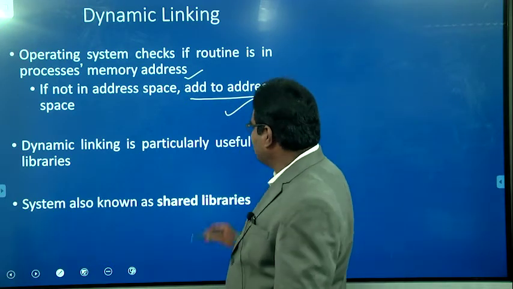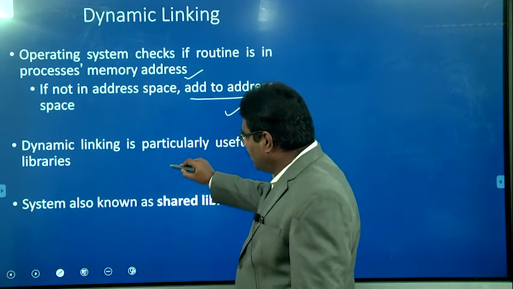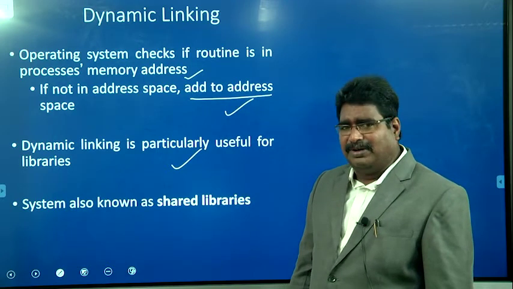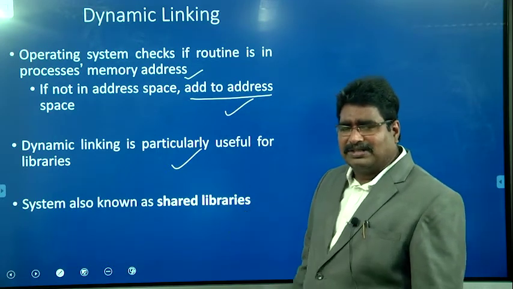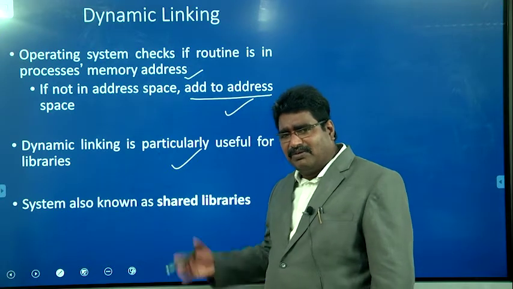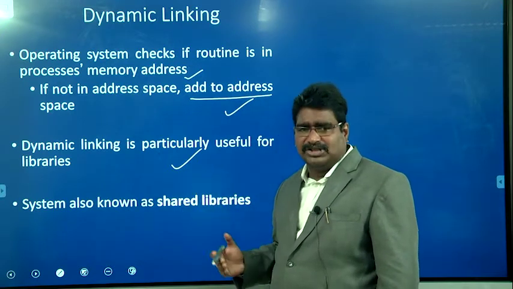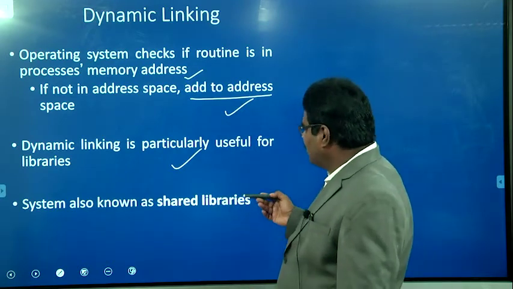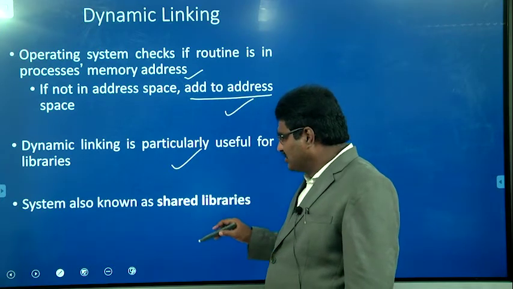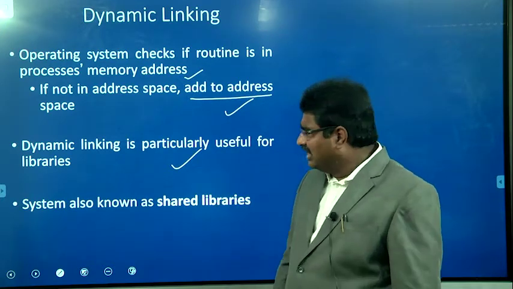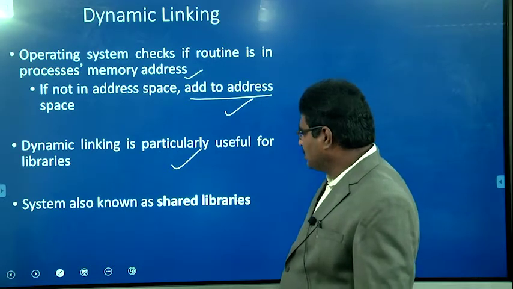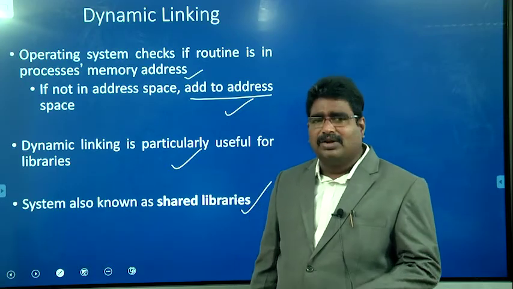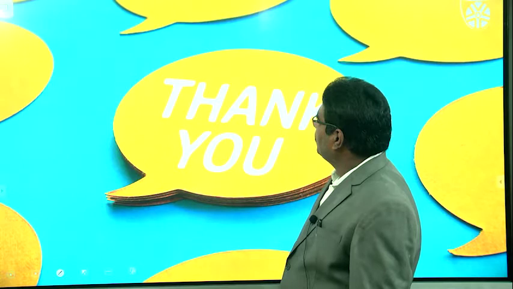Another point is that dynamic linking is particularly useful for library functions. For example, we use scanf or printf. In every C program we compulsorily use scanf and printf. Whenever we call scanf, its related code needs to be executed, and whenever we call printf, again its related code is needed. So whenever we use predefined library functions, dynamic linking is particularly useful. The system also knows about the shared libraries; that information must be available, and only then is linking possible.